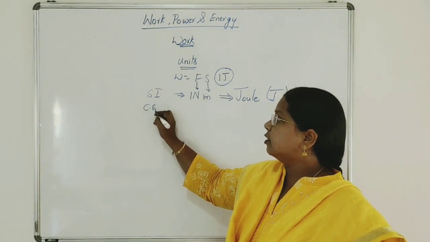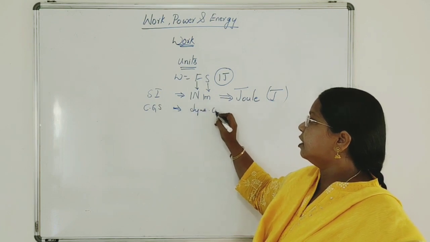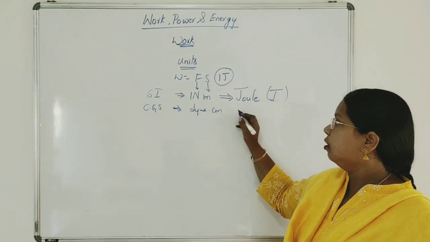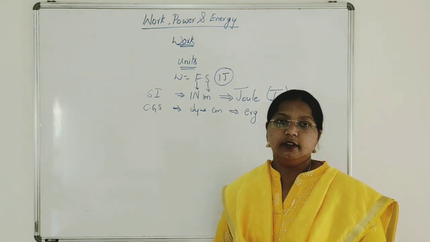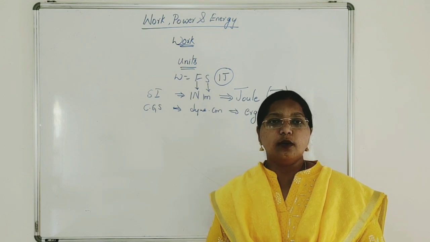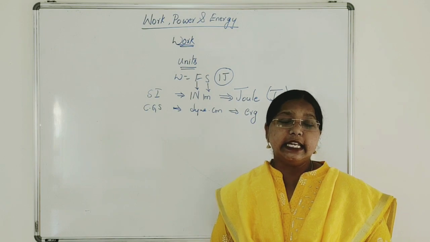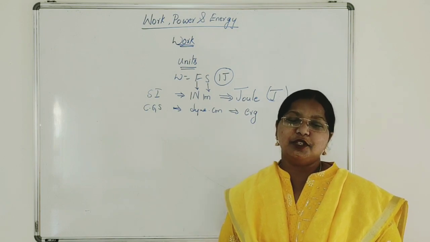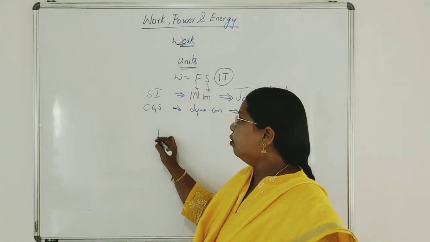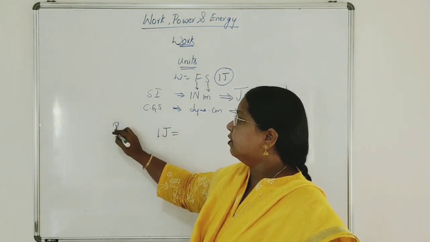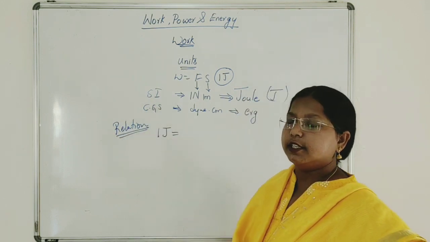Now the CGS unit. It is dyne centimeter, or we'll call it an erg. So the SI unit of work is joule and the CGS unit is erg. In the exam, they may ask you what is the relation between the SI and CGS unit of work, that is, between joule and erg. Now let us see the relation.